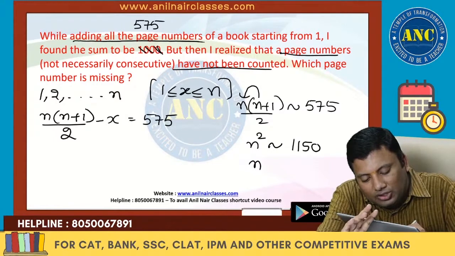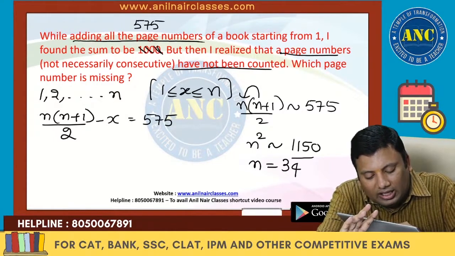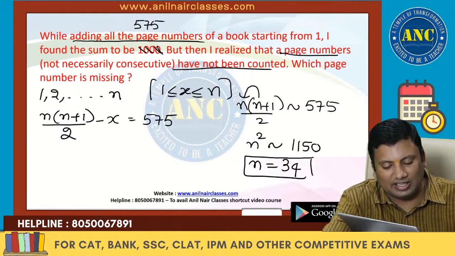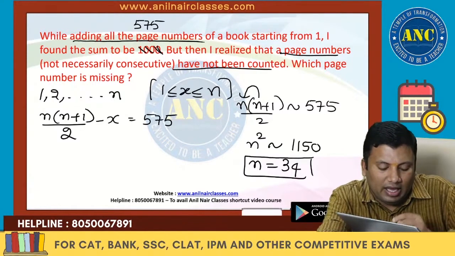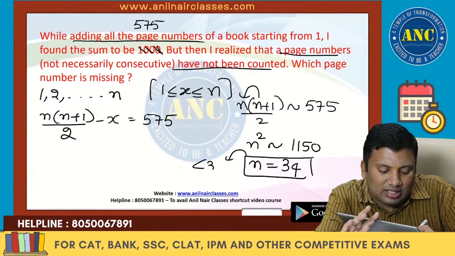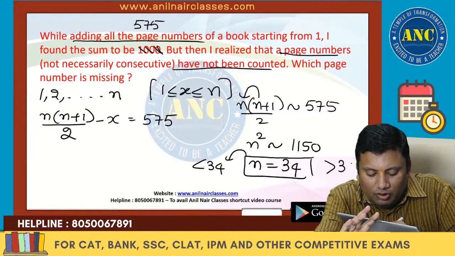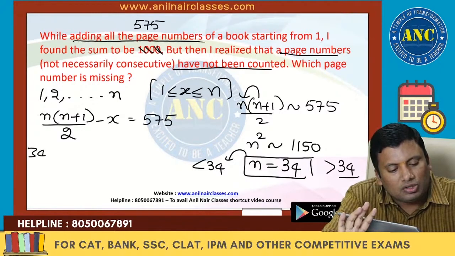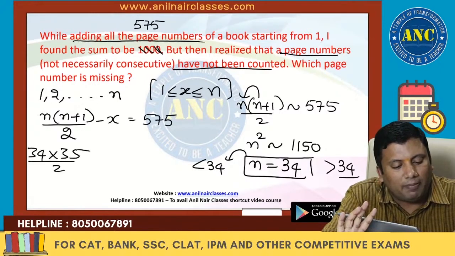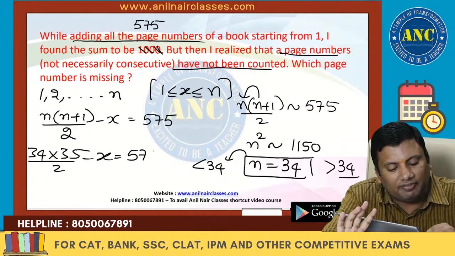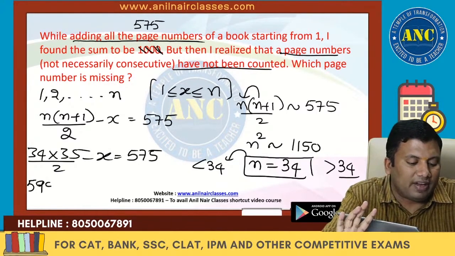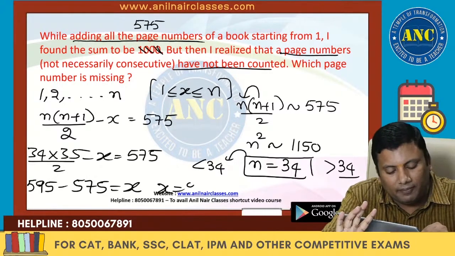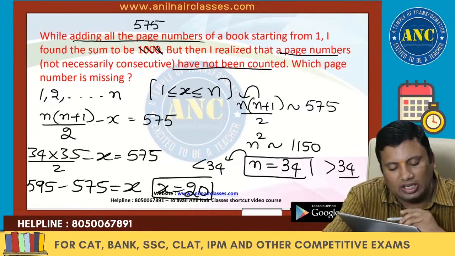What is the perfect square just greater than 1150? 34 square is 1156. There cannot be a value less than 34. There cannot be a value greater than 34. I will tell you why. First let me substitute 34. So 34 into 35 by 2 minus x is nothing but 575. 595 minus 575 is nothing but x. The number which he forgot to add is 20.